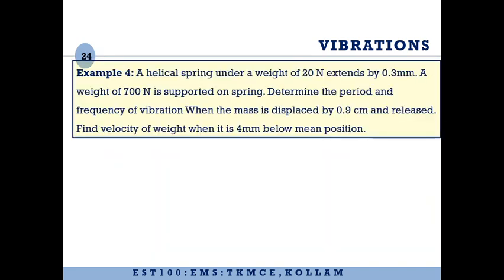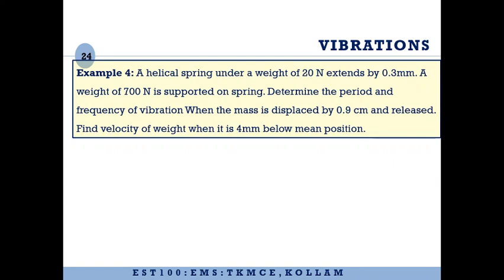Now let us consider one more example. Here we have a helical spring which, under a weight of 20 Newton, extends by 0.3 mm. A weight of 700 Newton is supported on the spring. We have to determine the time period as well as the frequency of vibration, when the mass is displaced by 0.9 centimeter and released.